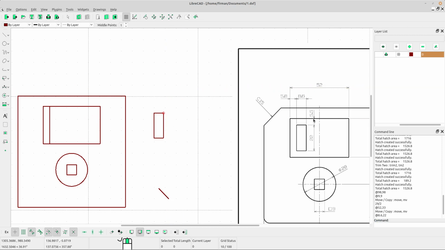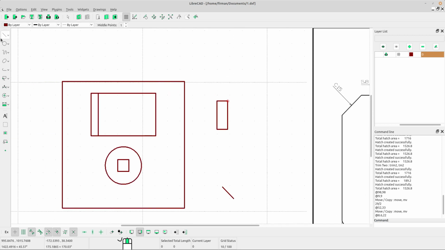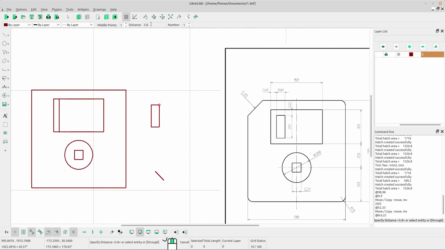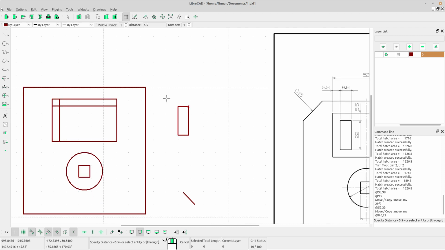Oh, we have a distance there, 5.5. Select parallel and type the distance 5.5 and left click near the horizontal line at the top of this rectangle.